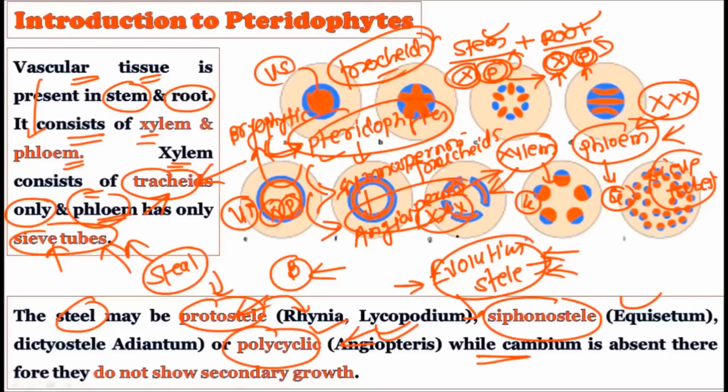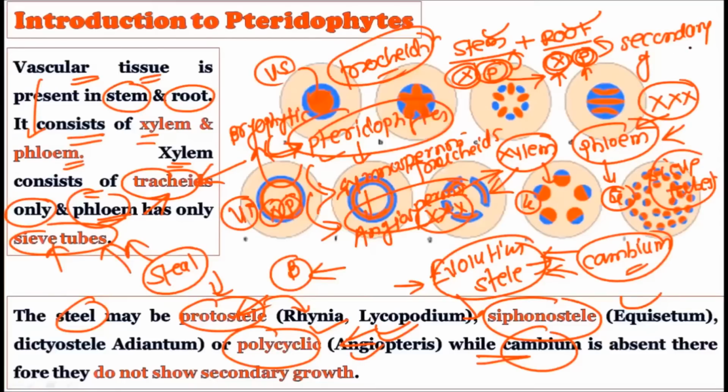So here we only have to understand that the protostele is found in Rhynia, while the other stele is found in Equisetum. Okay, or they may be polycyclic in case of the Angiopteris, right? And most importantly, they do not show the presence of any cambium in their internal structure. As you know, cambium is the famous word in botany, and this cambium is responsible for the secondary growth. So secondary growth is the increase in the width of the plant.